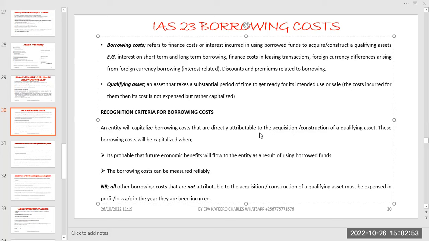The reason why they are giving these financial costs is that financial costs are many. But basically what we know is interest, but it's not interest alone. We have certain other costs that are supposed to be capitalized as far as interest is concerned. Even interest is supposed to be capitalized, it is one of our financial costs that everyone knows. But there are other costs that are supposed to be capitalized in the same way we are going to be doing for interest. We have some examples, and we are saying we have interest on short-term and long-term loans.